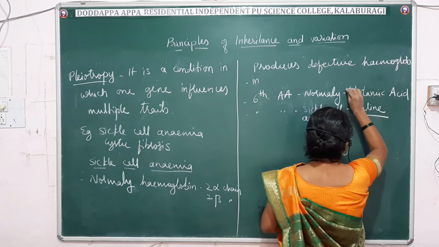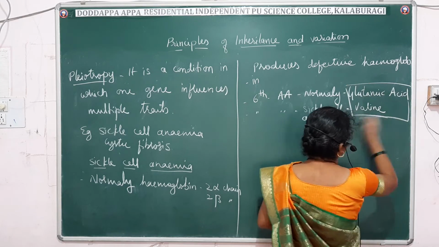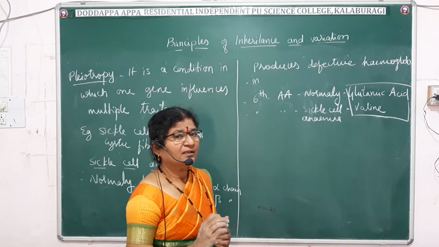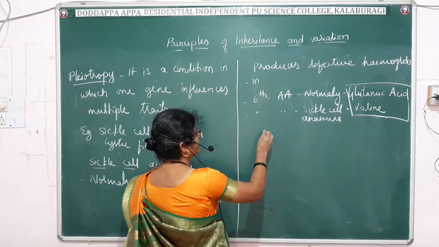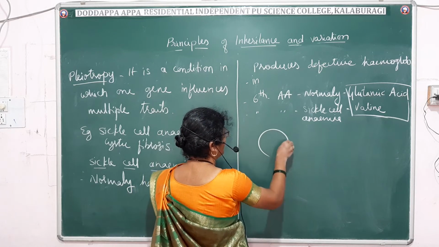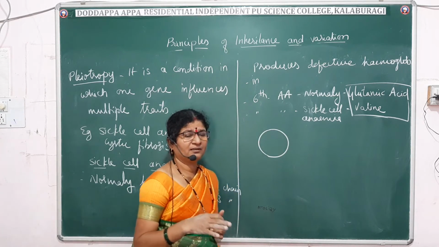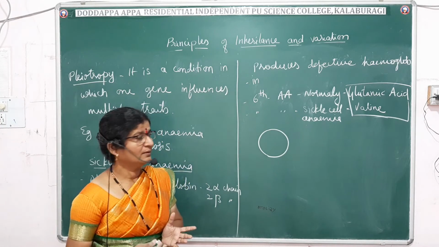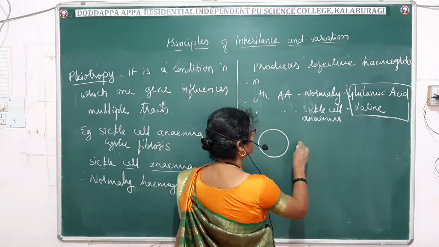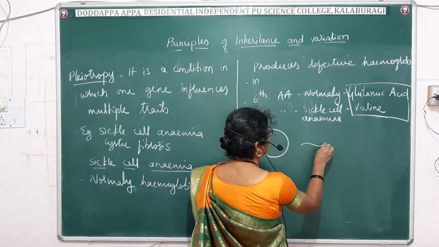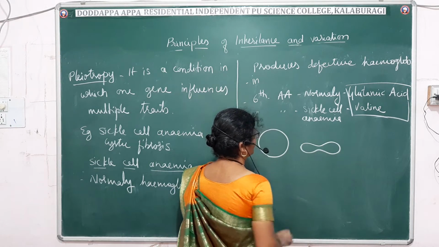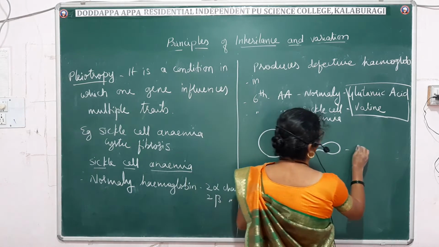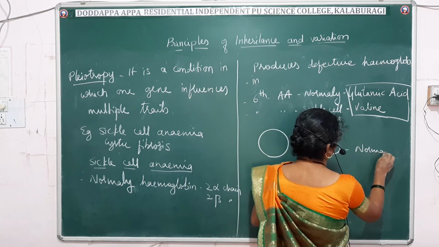So this makes the difference in the structure of the hemoglobin. Normally the RBC is spherical, and when you see it from the top it is flat and biconcave. Through the side it appears like a dumbbell. So this is the normal RBC shape.